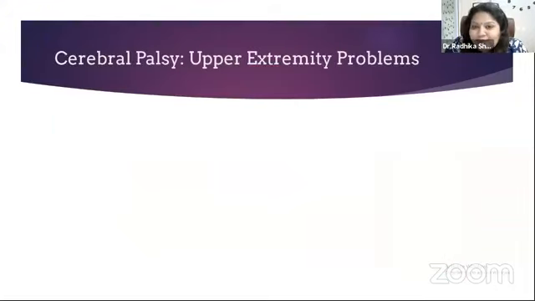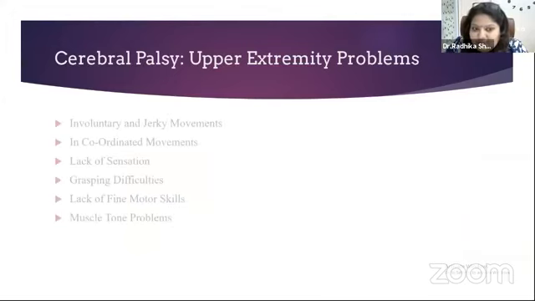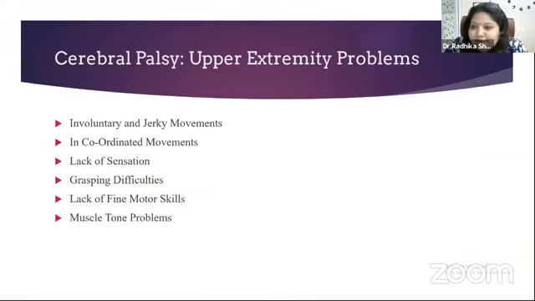Now going to the upper extremity problems. We are mainly focusing on the upper extremity because we want to focus on the aids to operate computers. So they involve involuntary or jerky movements, incoordinated movements or lack of sensations, grasping difficulties, lack of fine motor skills, or muscle tone problems.